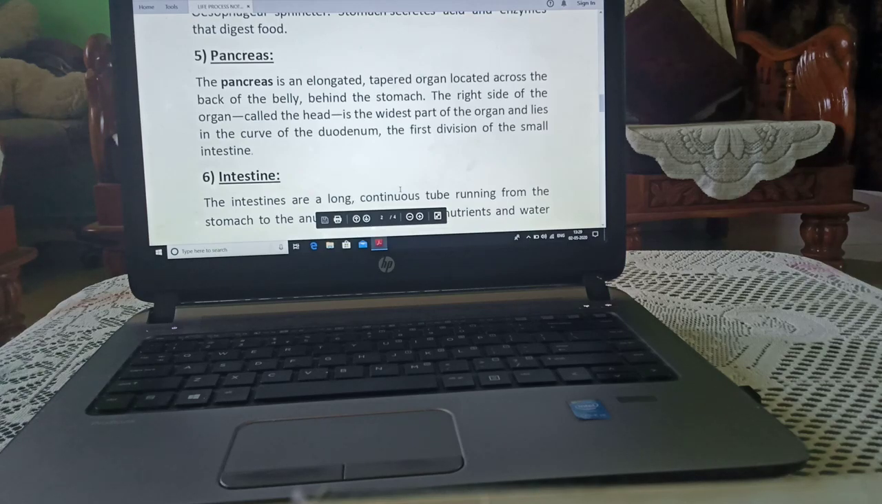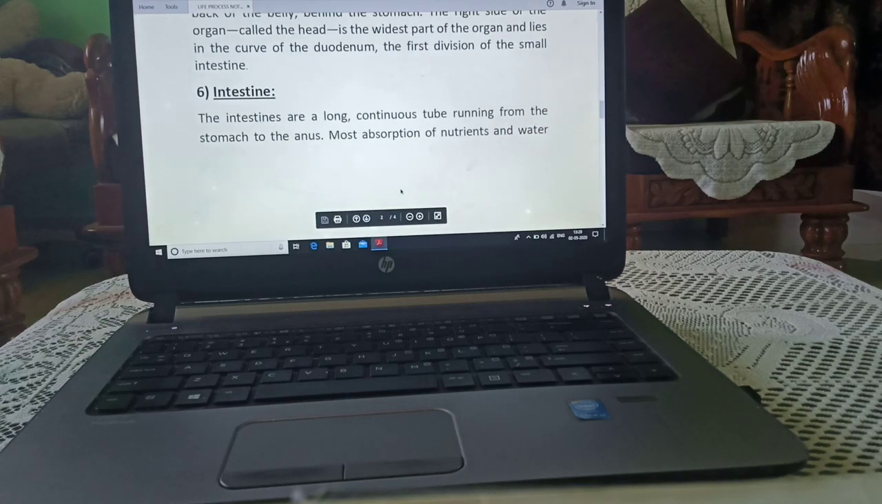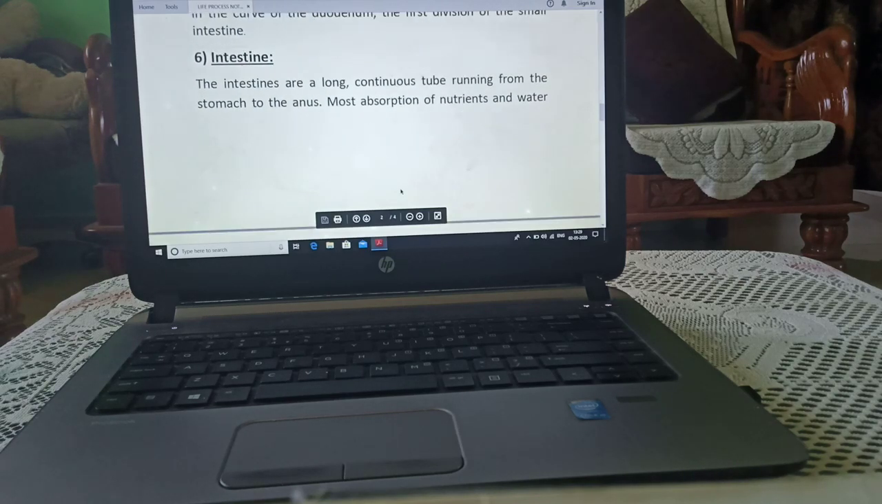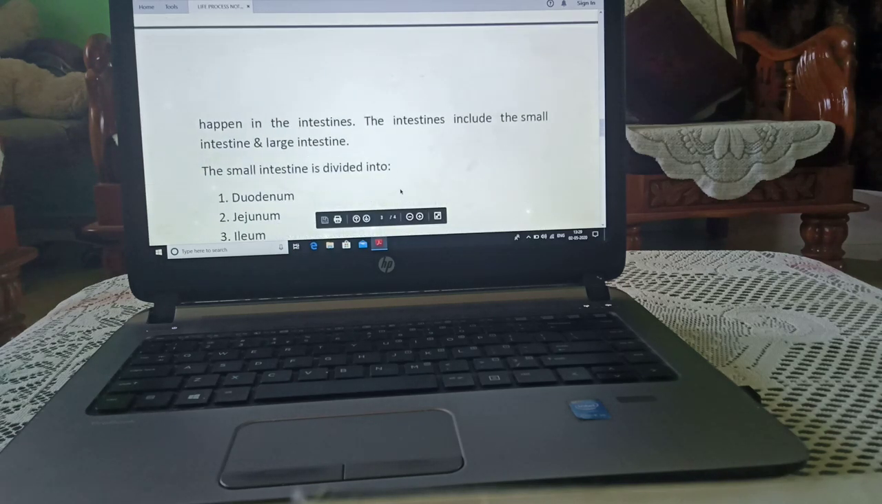Pancreas. It is an elongated, tapered organ located across the back of the belly behind the stomach. Pancreas opens into the intestine. Intestine is a long continuous tube running from the stomach till the anus. Most of the absorption of nutrients and water takes place in the intestine only.